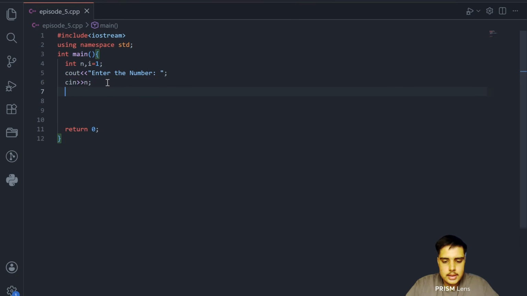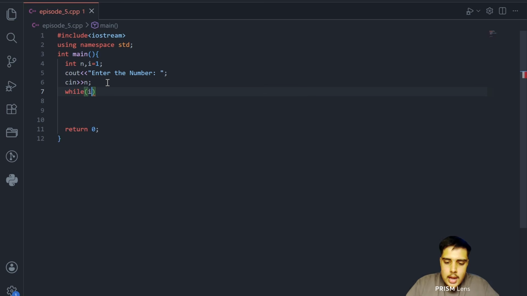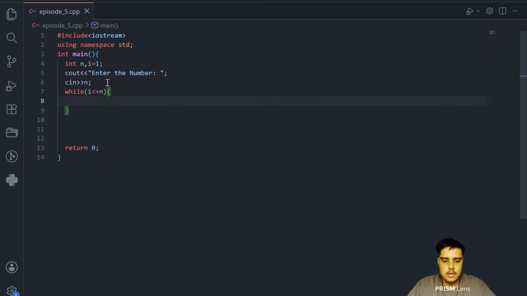And now when the number is taken as input, then I will say while i is less than or equal to n, cout i.